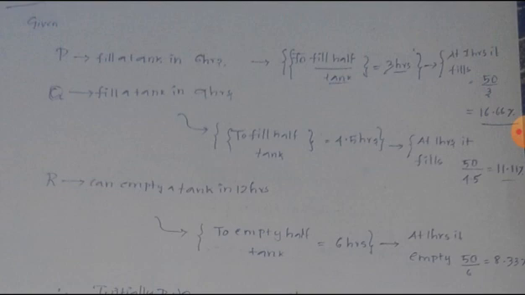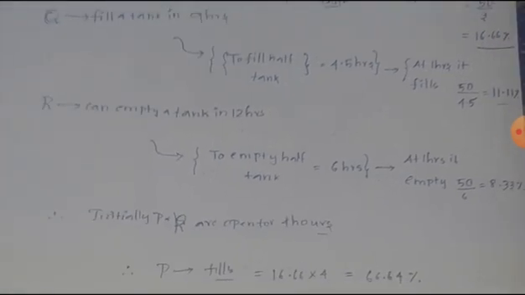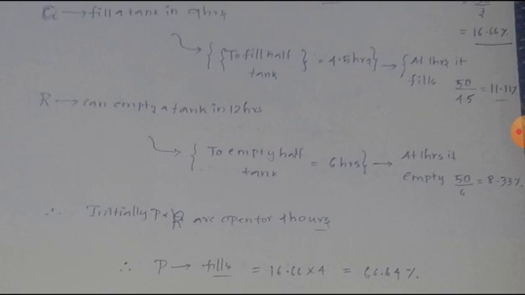And for R, P and Q are for filling and R is for emptying. Similar logic here too. To empty half of the tank it will take 6 hours, because totally it takes 12 hours. Using the same logic as above, for 1 hour it will take 50 by 6, we will get 8.33 percentage. Initially P and R are open for 4 hours.